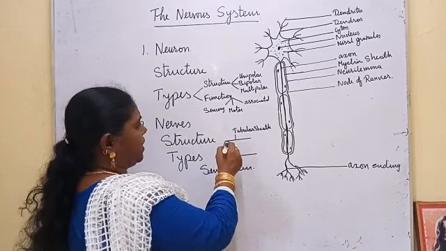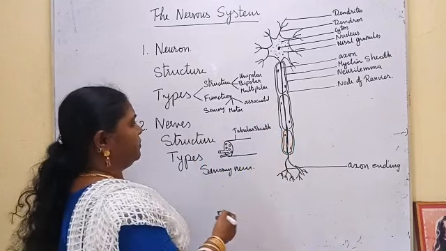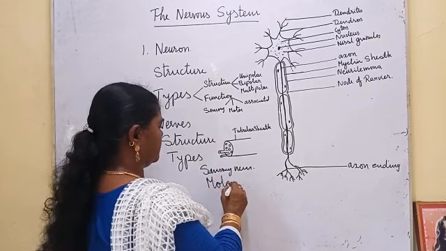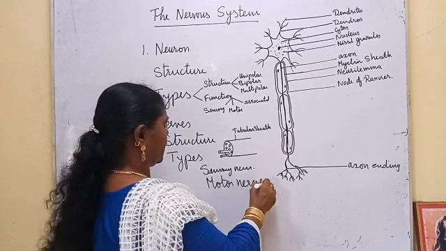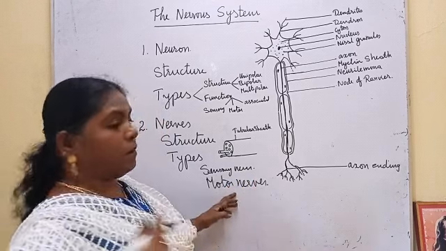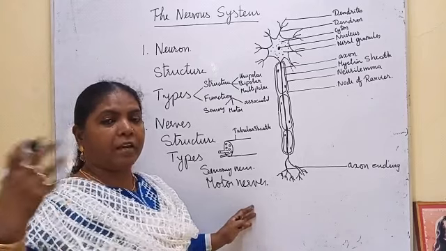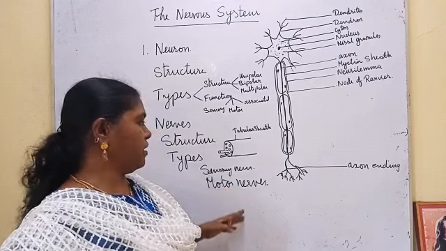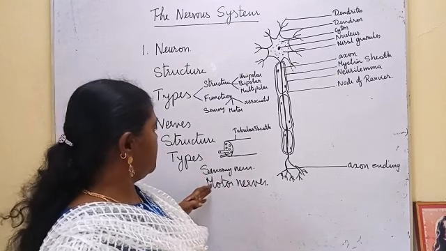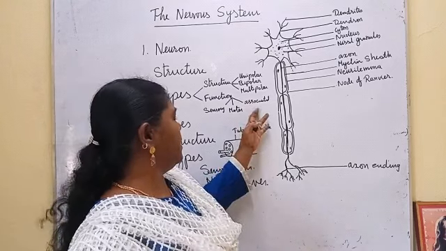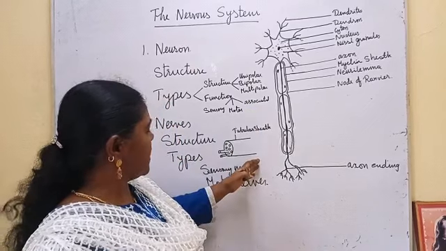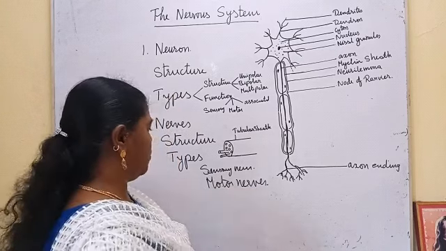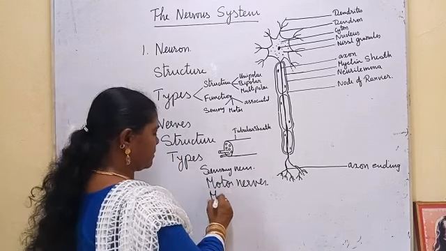If it contains only the axons of motor neurons, they are motor nerves. They take the message from the brain and spinal cord and send it to the different parts. And if they have both sensory and motor neurons, they are called mixed nerves.